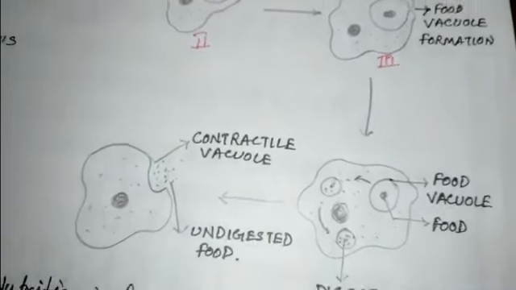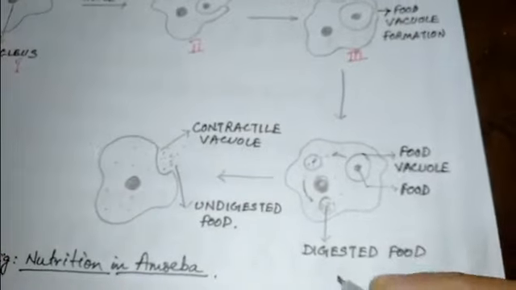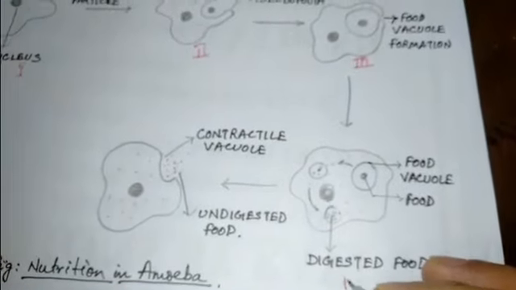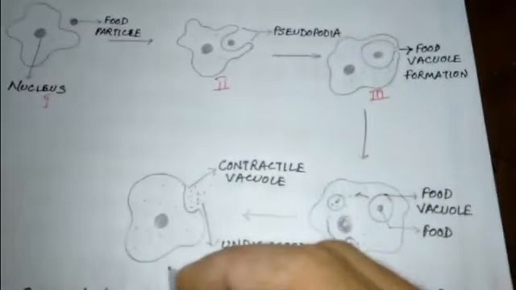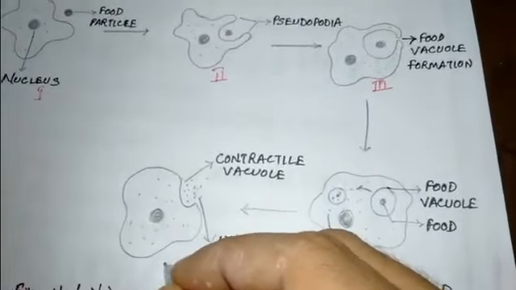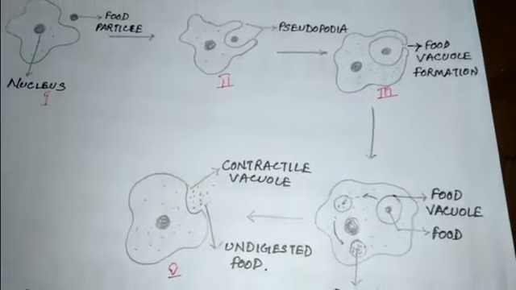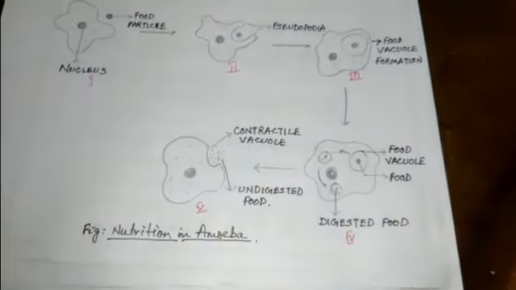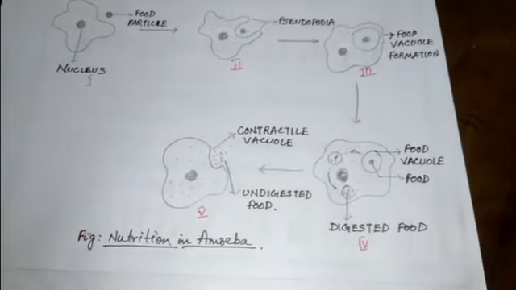In this way, you can see amoeba follows all the 5 major steps of the holozoic mode of nutrition, which are ingestion, digestion, absorption, assimilation, and finally egestion. This is how amoeba shows the holozoic mode of nutrition.